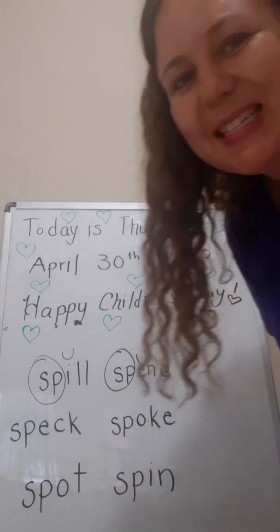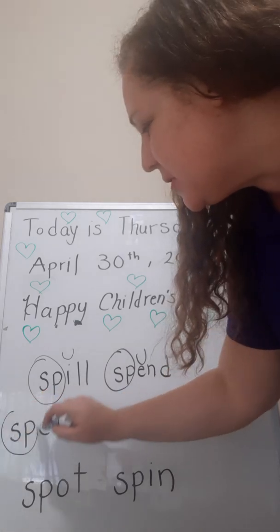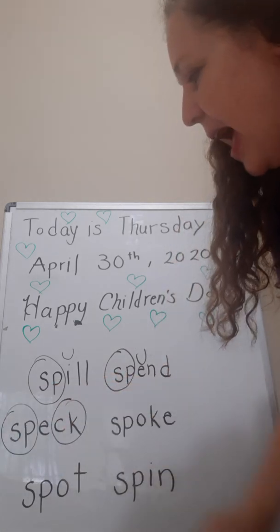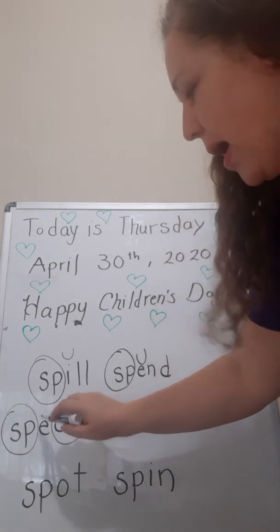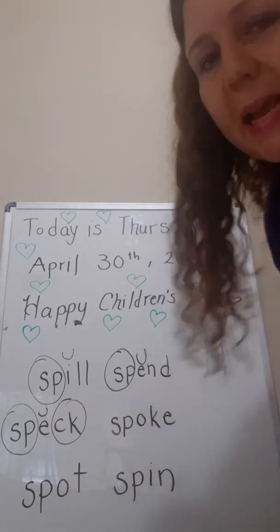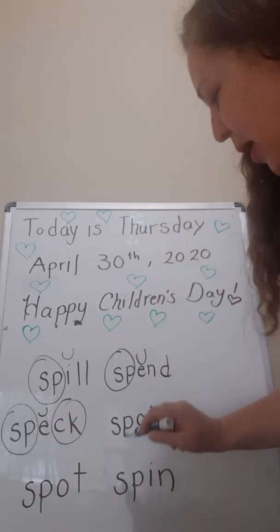Spend. Good job. Okay, next one. Here's the special sound sp. And it also has a special sound k. And how many vowels? 1. So we're going to mark it with a happy face. It says speck. Speck. Good job.